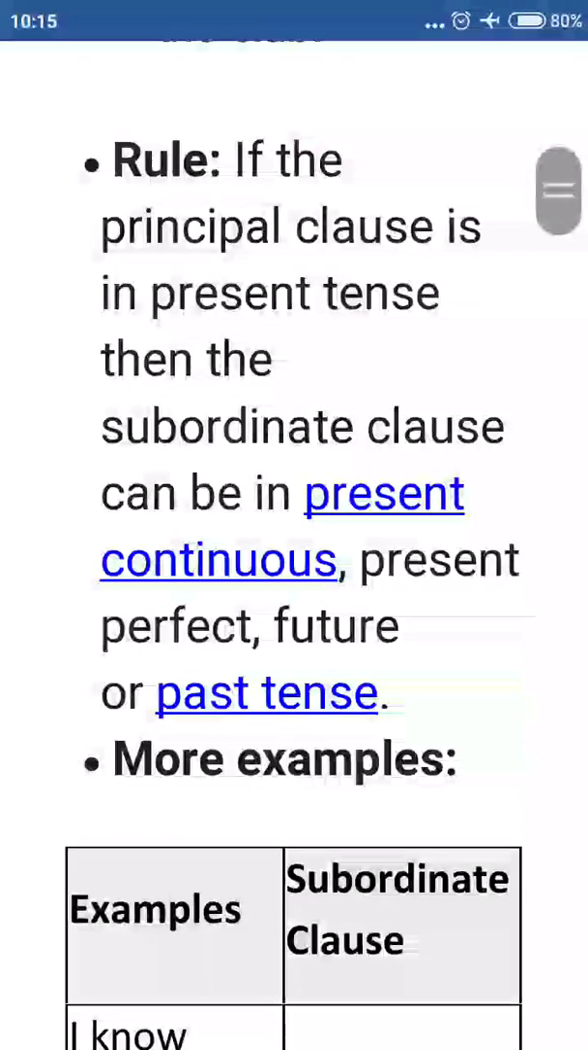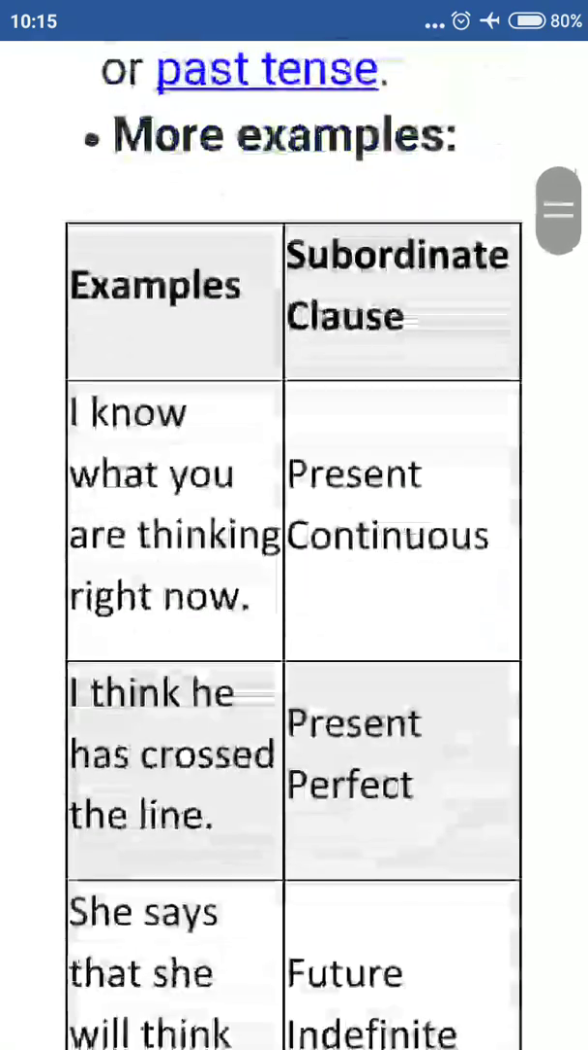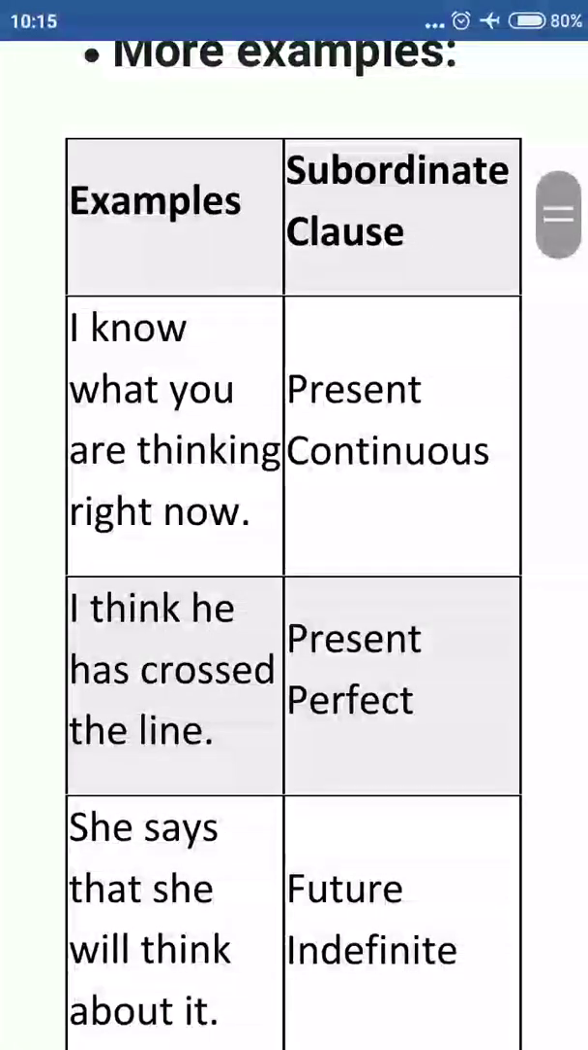And see another rule. If you find the tense of the main clause in present tense, and when you change the tense of the subordinate clause into present continuous, present perfect, future or past tense, the meaning will change a little bit. See here. I know what you are thinking right now. This is present continuous tense. See here. I know what you are thinking right now.